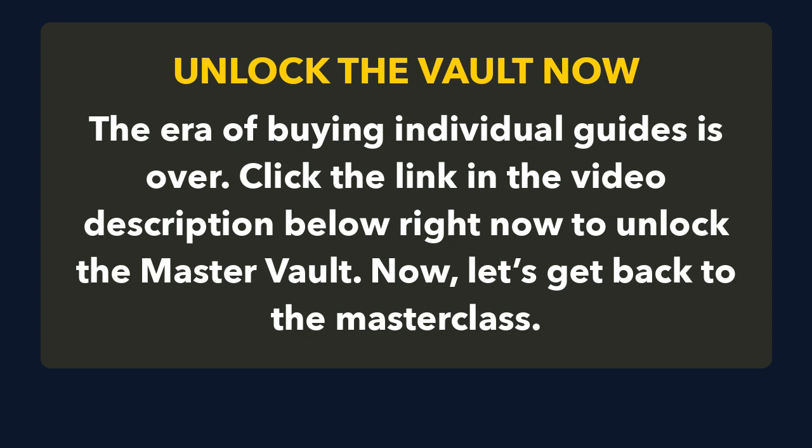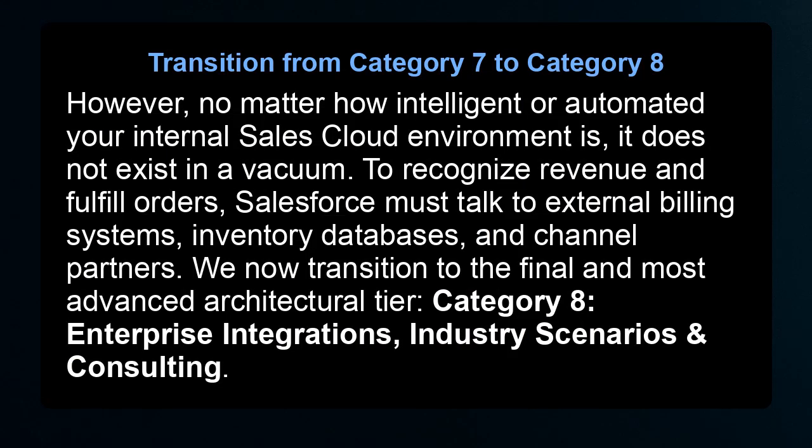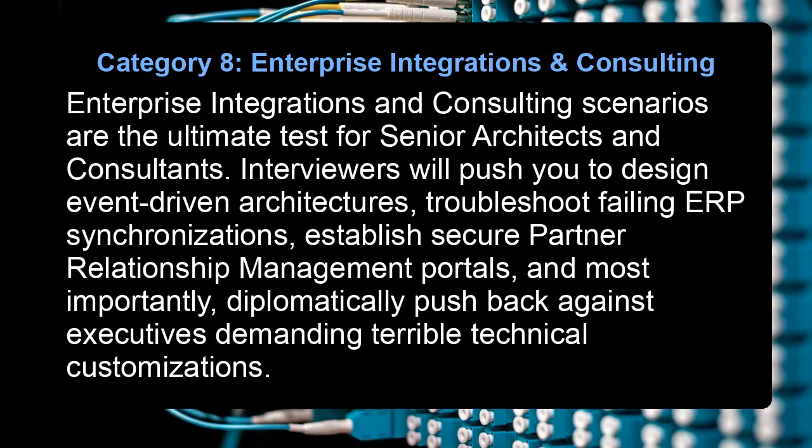Now, let's get back to the Masterclass. Transition from Category 7 to Category 8. However, no matter how intelligent or automated your internal sales cloud environment is, it does not exist in a vacuum. To recognize revenue and fulfill orders, Salesforce must talk to external billing systems, inventory databases, and channel partners. We now transition to the final and most advanced architectural tier. Category 8. Enterprise Integrations, Industry Scenarios and Consulting.